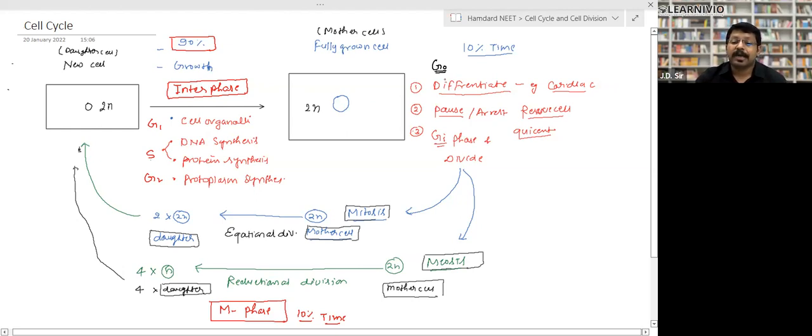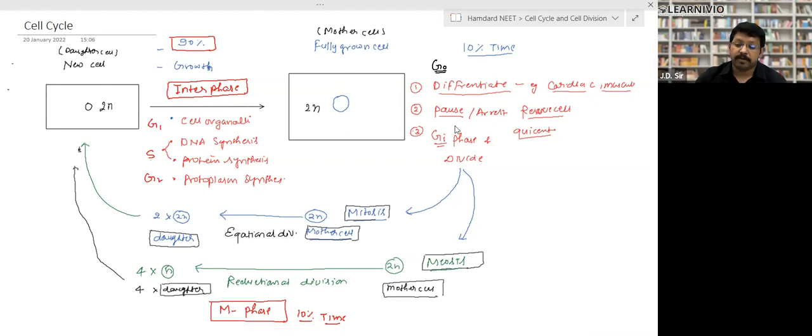First option, it gets differentiated and takes a particular function, right? For example, it becomes a cardiac cell. For example, it becomes a muscular cell. Whatever it wants, it can become. And what will happen if it differentiates? It will stop dividing. Due to differentiation, the division property will stop.